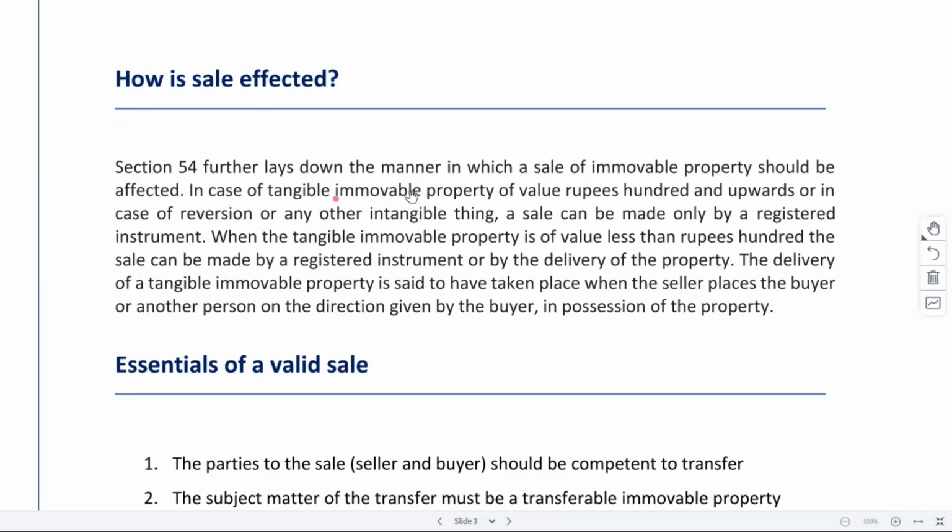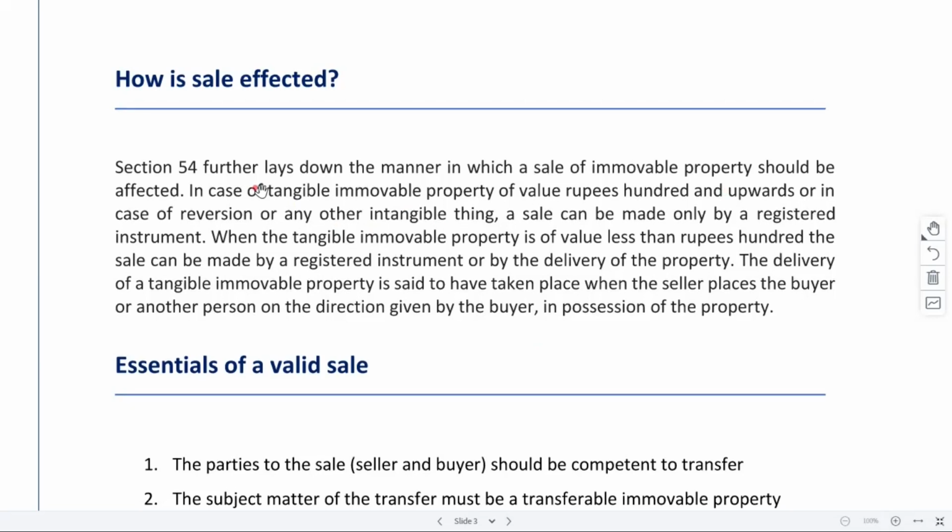In case of tangible immovable property, tangible and intangible property we discussed in the first class. What is tangible property and intangible? Any property that is in existence and which can be felt and seen, that is tangible. So in case of tangible immovable property of value ₹100 or upwards, or in case of reversion or any other intangible thing. So what is intangible? You cannot touch, see or feel it, but it still exists.